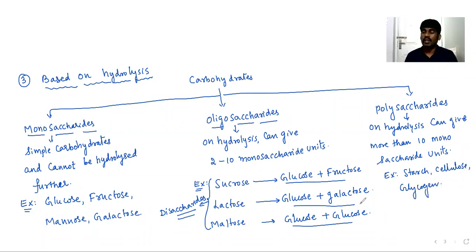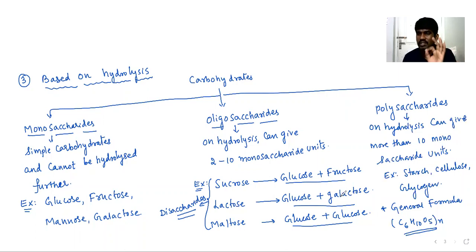All these are examples of polysaccharides. What general formula can be given for polysaccharides especially? Poly means many carbohydrates. The general formula is C6H10O5 n times. It is the general formula of polysaccharides, and this classification is based on hydrolysis: mono, oligo, and polysaccharides. Of course, this is the important classification among all of these. Please copy it.